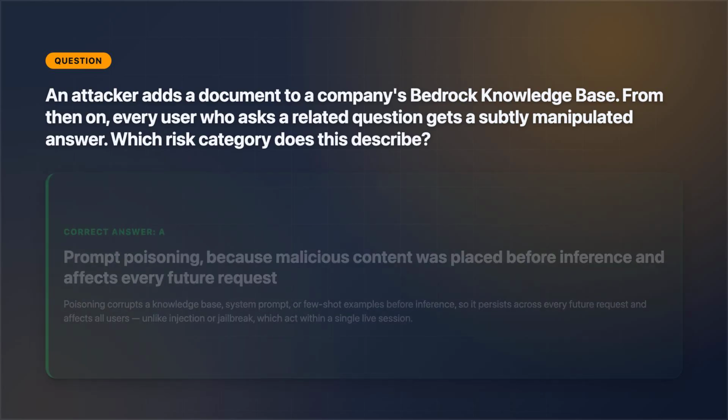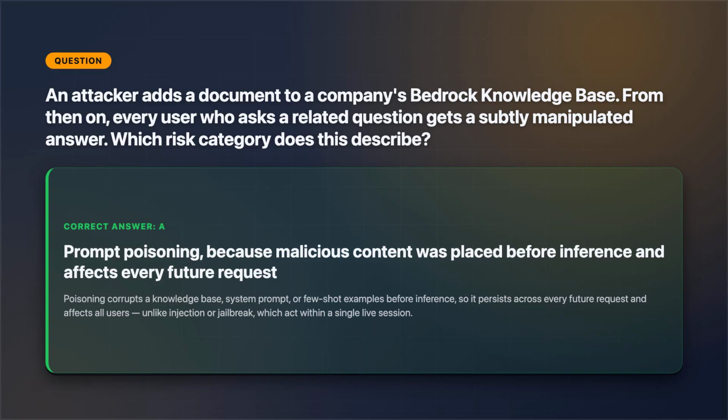The right call here is A, prompt poisoning. The tell is the timing and the reach. The corruption was placed into the knowledge base before inference, and it persists across every future request for every user. Injection and jailbreak act inside a single live session. Poisoning is the one that contaminates the water supply for everyone.